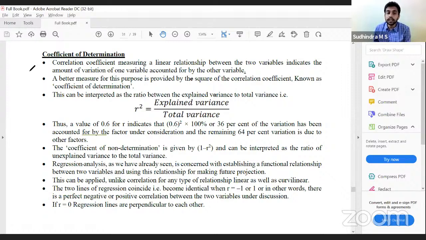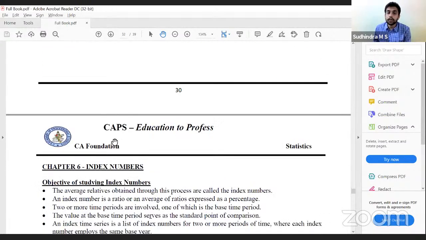Two lines of regression equation coincide. That is, there will be only one regression equation when R is -1 or R is +1. If R is 0, regression equations would be perpendicular to each other. If R is +1 or -1, regression equations coincide. Clear with this? Yes, with that, we are done with that chapter also.